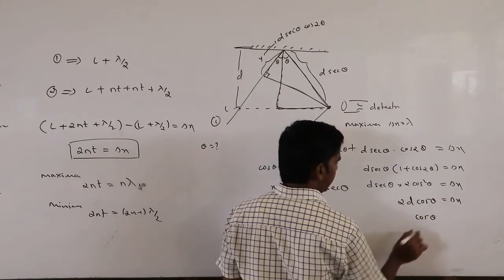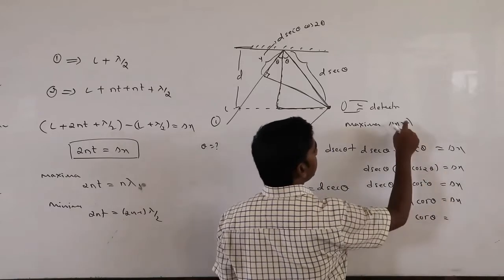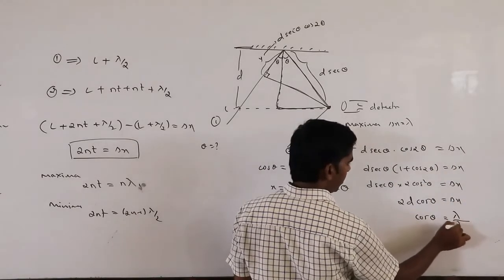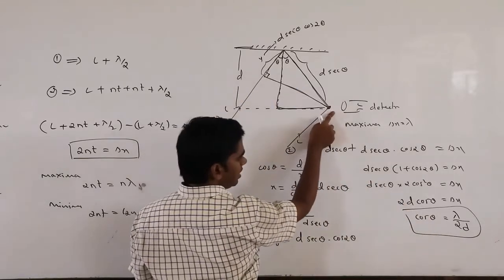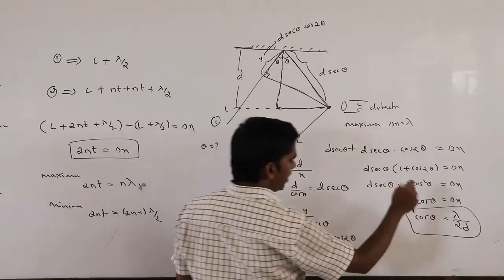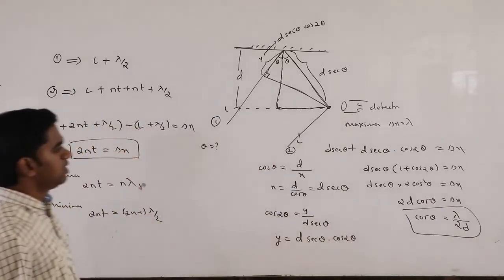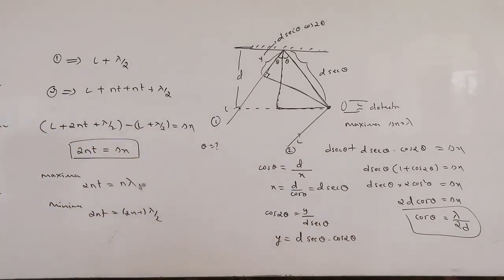So cos theta equals delta x divided by 2d. Delta x is given as lambda, so lambda divided by 2d. They have given d and lambda, so easily you can find the angle of reflection theta. Okay, so with the help of interference you can calculate the angle of reflection also, or they may give this theta and ask to find d or lambda.